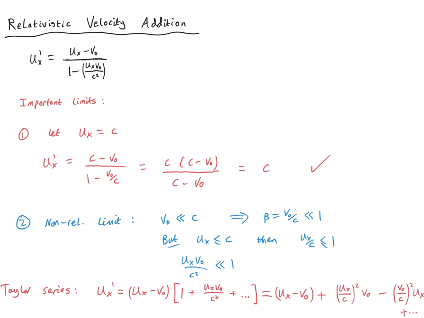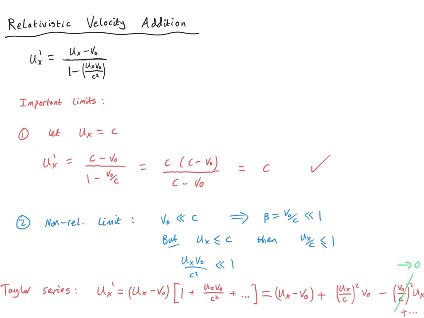Okay, let's have a look at these other two pieces. Now, very obviously, this piece is very small and can be sent to 0 and neglected. Why is that? Because here we have v0 over c squared times ux. So this term is something that we can neglect because v0 over c, otherwise known as beta, is much, much less than 1. So v0 over c squared is very, very small, and we can throw it away, even when we multiply it by a factor ux.